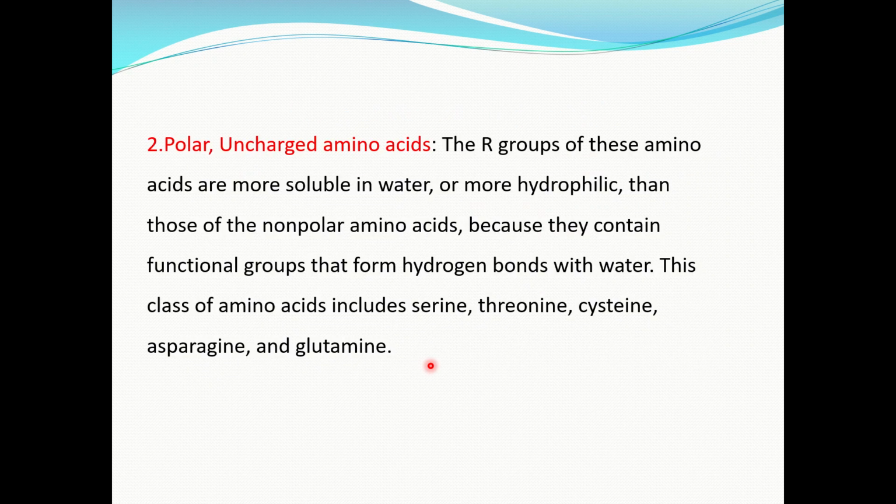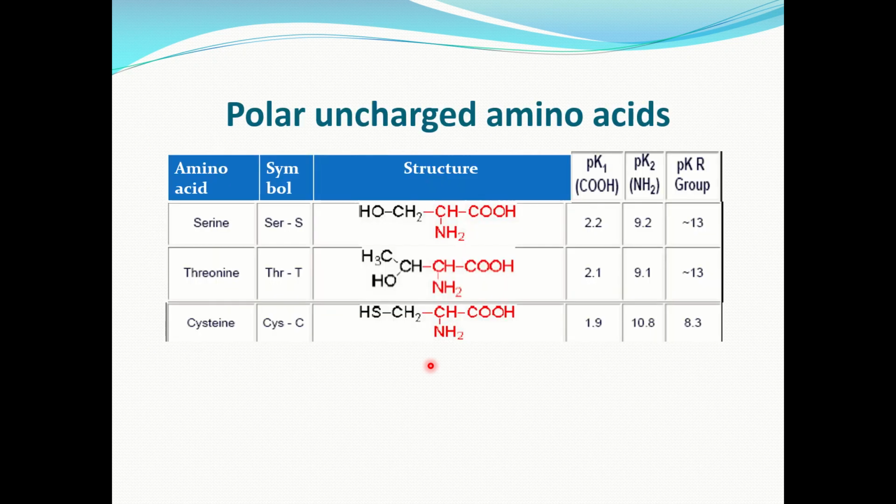Now, what are polar uncharged amino acids? The R group of these amino acids are more soluble in water or more hydrophilic than those of non-polar amino acids. Why is it so? Because they contain functional group that form hydrogen bond with water. This class of amino acids include serine, threonine, cysteine, asparagine, and glutamine.